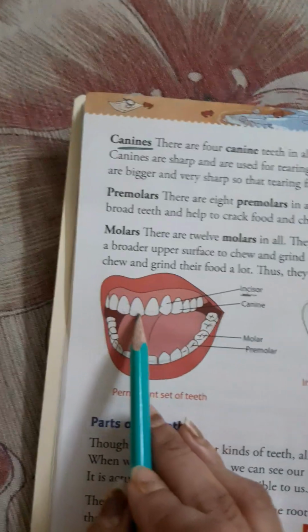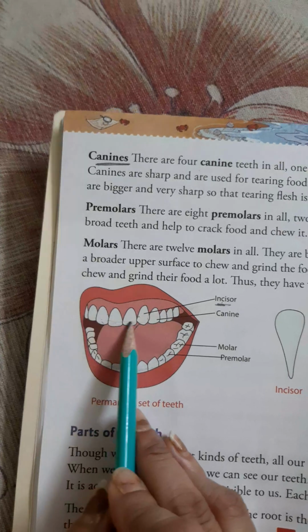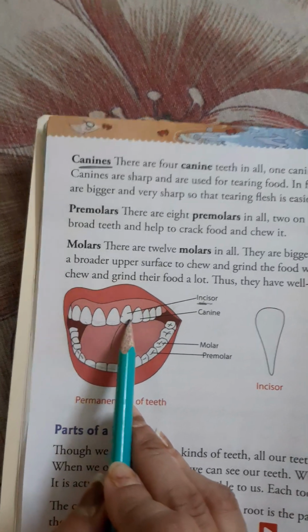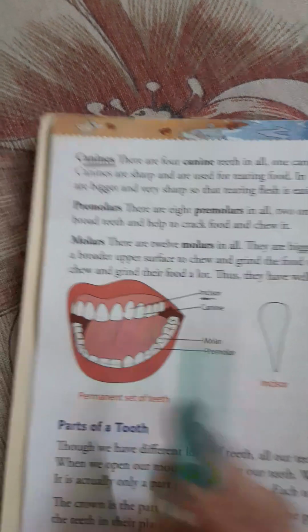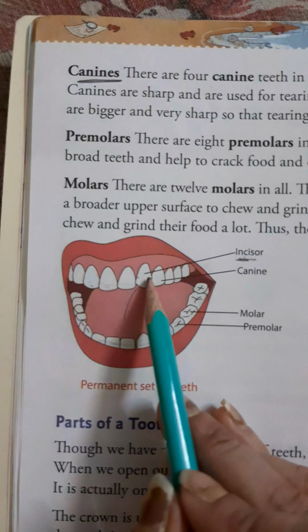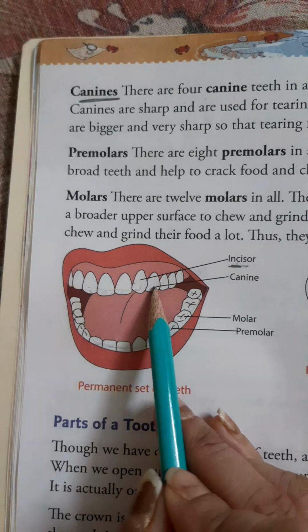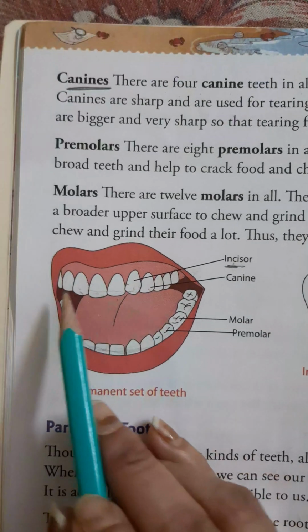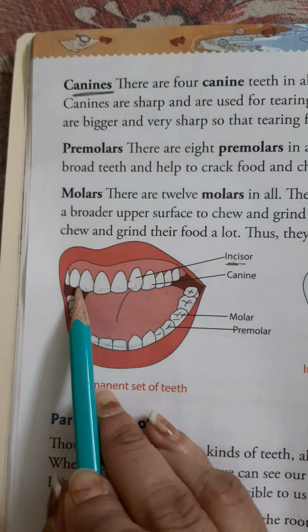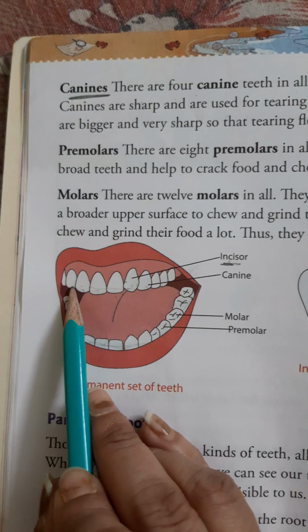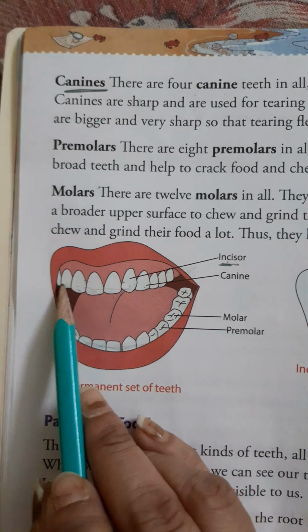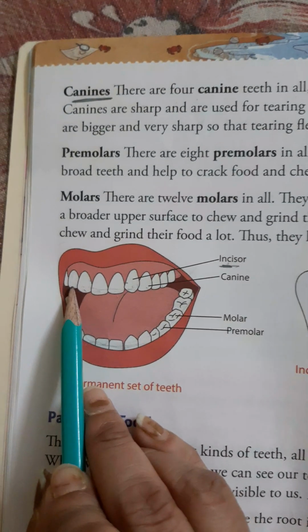That means, see, here these 4 are incisors. Then canines are present beside incisors. See, this is the incisor. Beside incisors, that one is canine. Here on this side also, where the incisors are finished, beside the incisor, 1 canine is present.